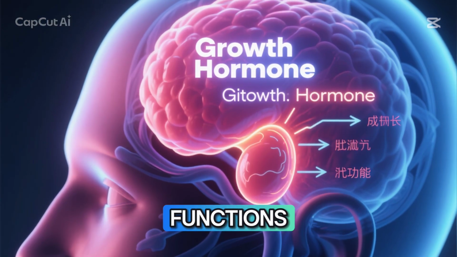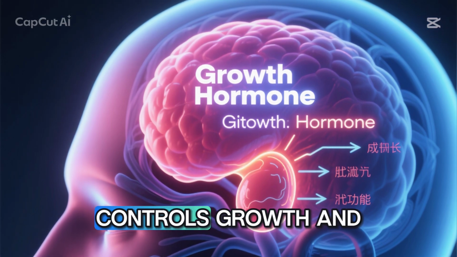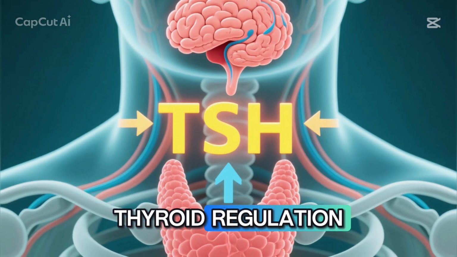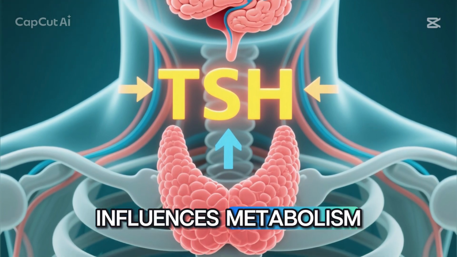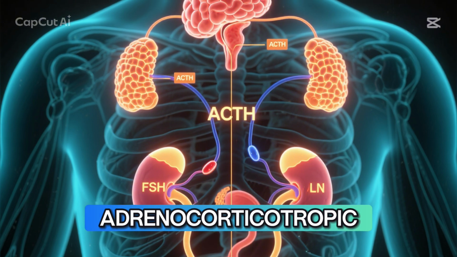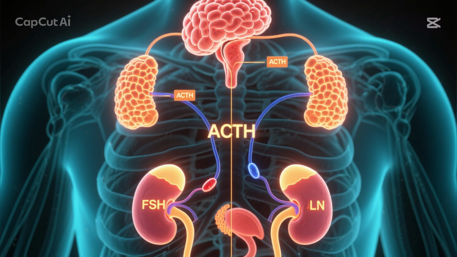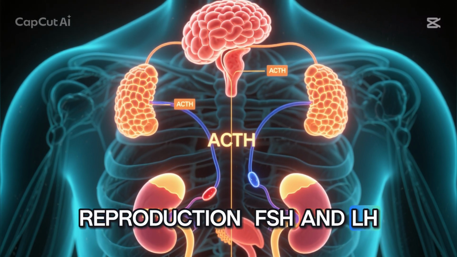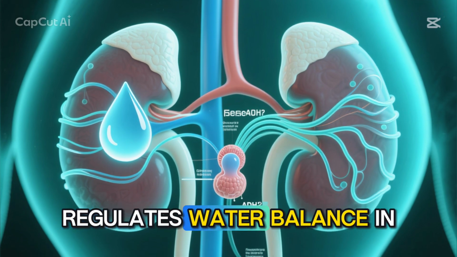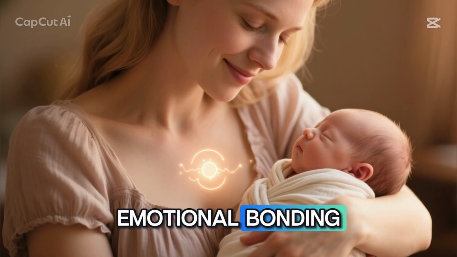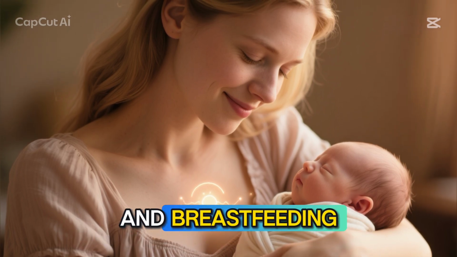Summary of key pituitary functions. Growth and development. Growth hormone, GH, controls growth and metabolism. Thyroid regulation. Thyroid-stimulating hormone, TSH, influences metabolism. Adrenal function. Adrenocorticotropic hormone, ACTH, helps with stress and immune response. Reproduction. FSH and LH regulate the reproductive organs. Fluid balance. ADH regulates water balance in the kidneys. Emotional bonding. Oxytocin plays a role in emotional connections, childbirth, and breastfeeding.